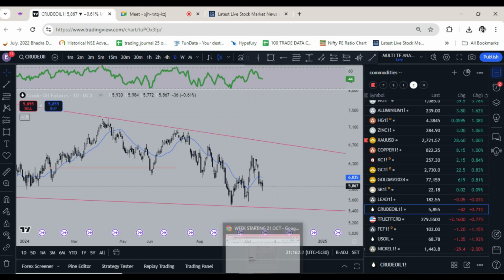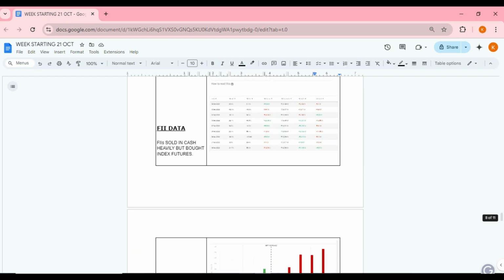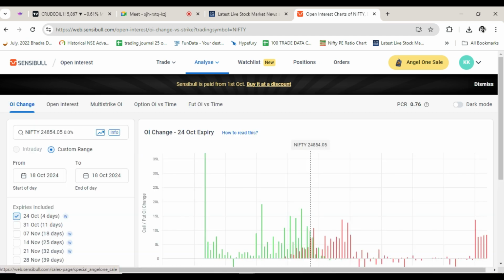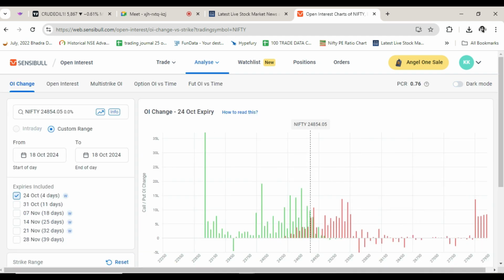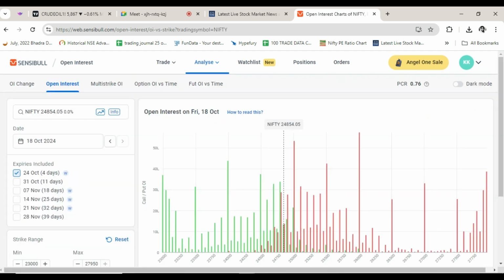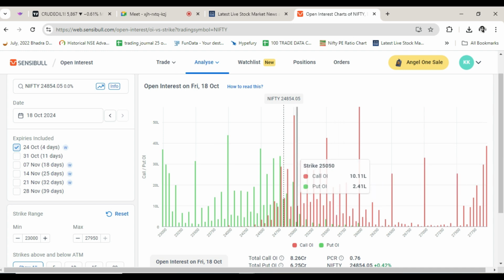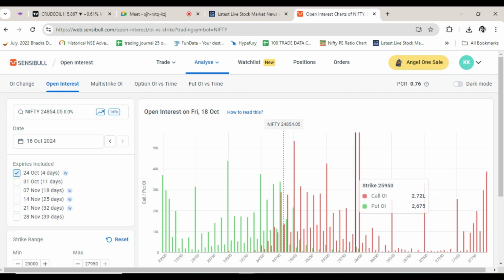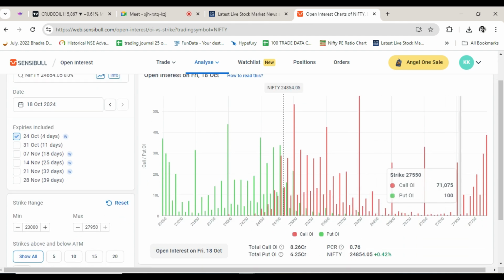Okay, and now let's come to the derivative data analysis. Now let's see open interest, how traders are positioned. So again it is bearish, and PCR is at 0.76, so it's not that bearish. As we have seen,